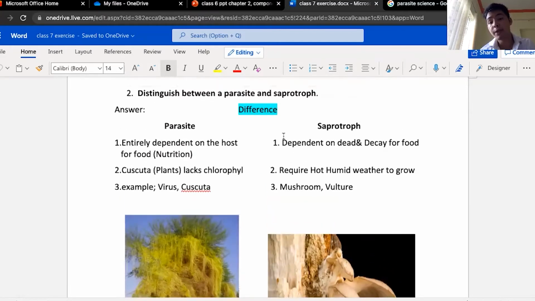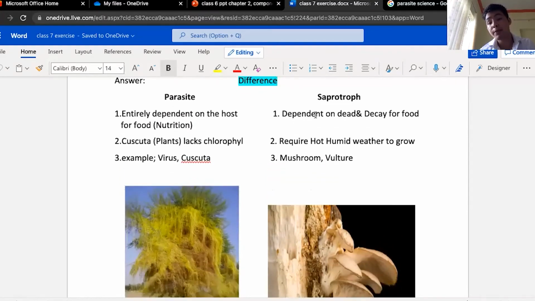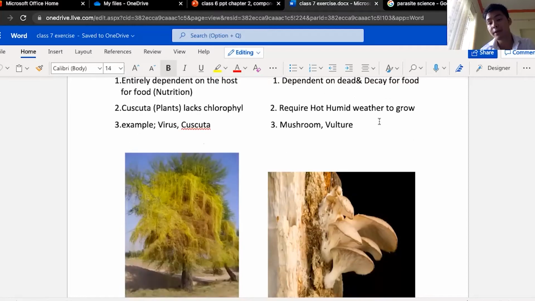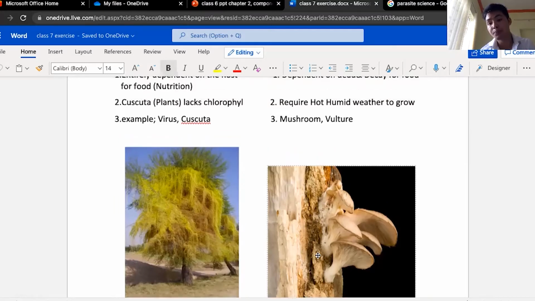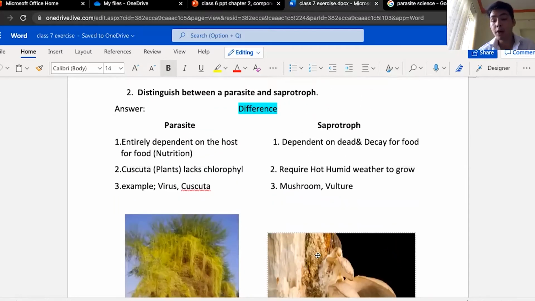Whereas saprotrophs are dependent on death and decay for food. Let's take the case of mushroom. Here, the mushroom is getting nutrition, food, from the tree bark. So there's a main different source of energy, right? The parasite is 100% dependent on a host.